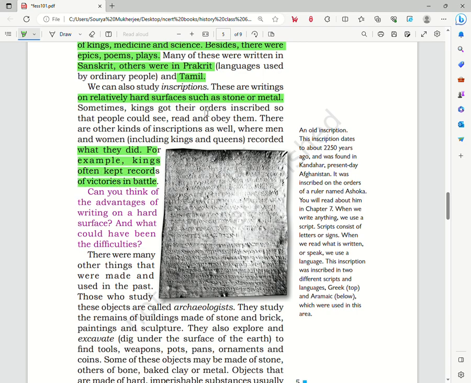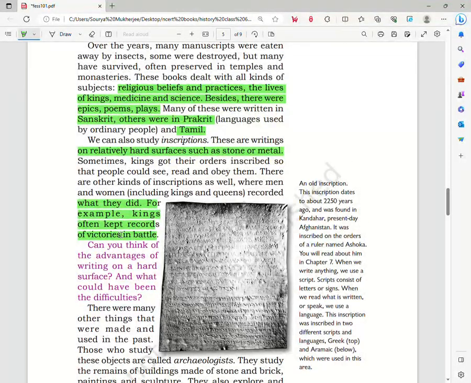So we see another form through which we can learn about the past, other than manuscripts, known as inscriptions. Now these were written on hard stone slabs or a metal surface. They generally contained the order of a king, so that people could read them, understand them and obey them.